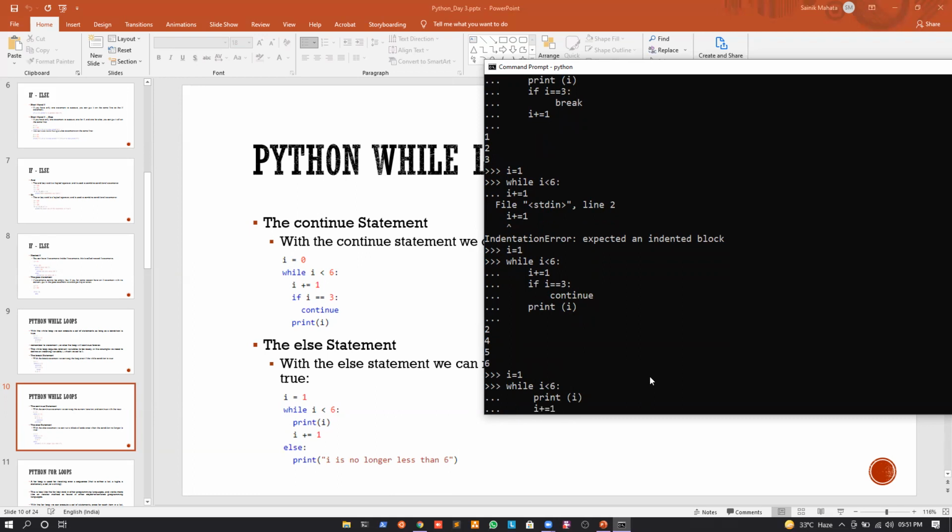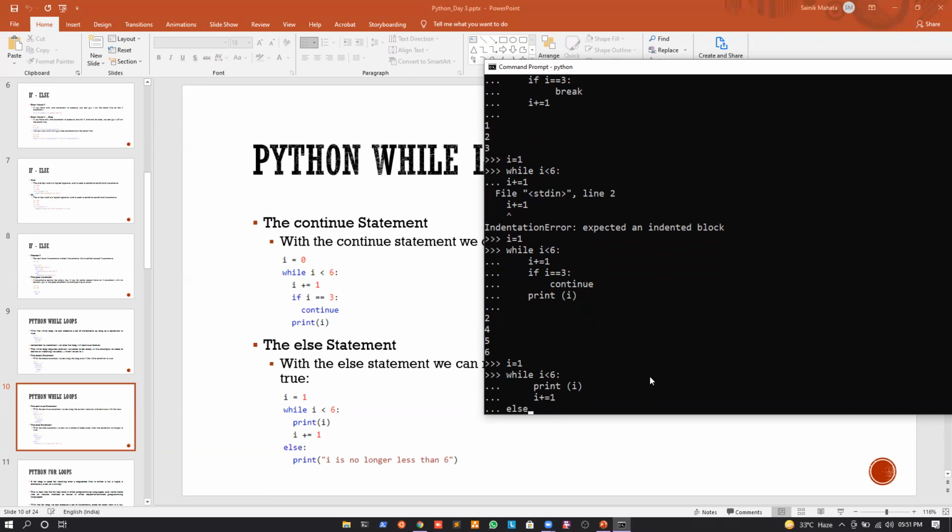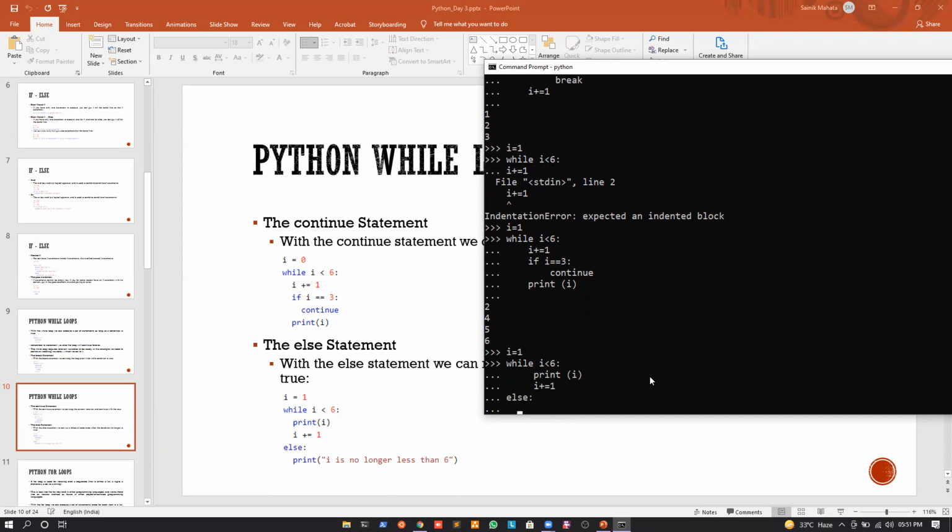And we can write an else statement. Inside the else statement, we can write print "I is no longer less than 6".